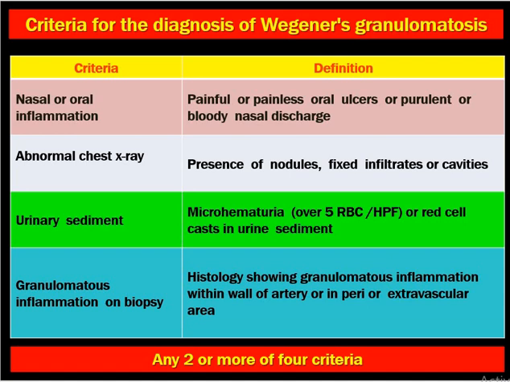They are nasal or oral inflammation, leading to painful or painless oral ulcers or purulent or bloody nasal discharge; abnormal chest X-ray with presence of nodules, fixed infiltrates or cavities; urinary sediment like microhematuria over 5 RBCs per high power field or red cell cast in urine sediment; and granulomatous inflammation on biopsy. The histology shows granulomatous inflammation within wall of the artery or in peri or extravascular area, which is very commonly found in Wegener's granulomatosis. Any two or more of the four criteria suggest Wegener's granulomatosis.